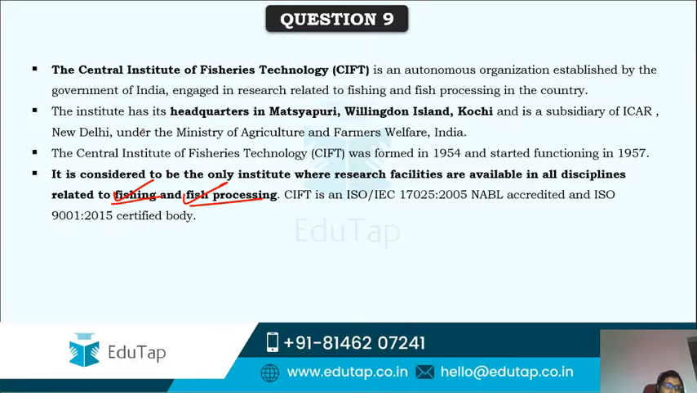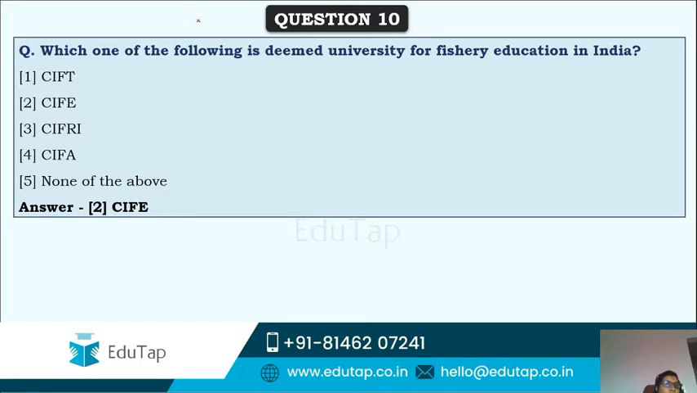This particular institute is headquartered in Matsyapuri, Willingdon Island, Kochi, Kerala, and is a subsidiary of ICAR, New Delhi, which is under the Ministry of Agriculture and Farmers Welfare. And this is engaged in research related to fishing and fish processing, that is harvest and post-harvest. Now next, the last question is again on the same lines, on fisheries institutes only. Which one of the following is a deemed university for fishery education in India?